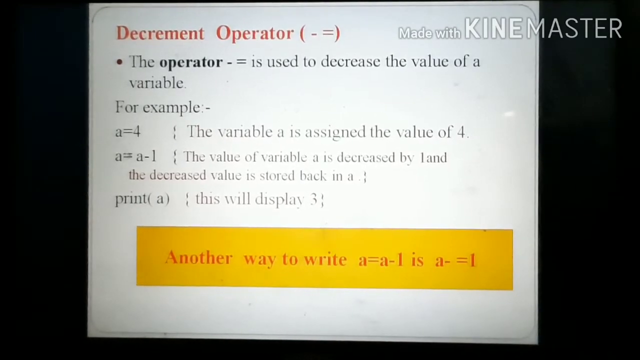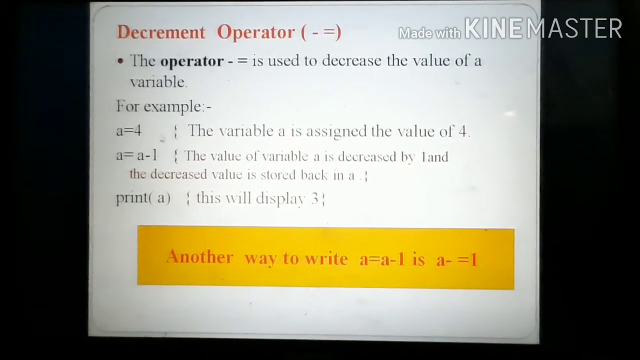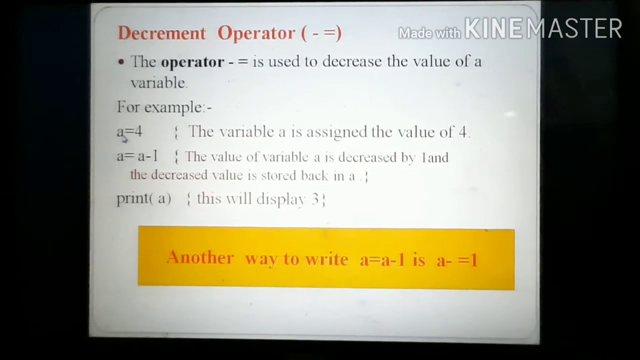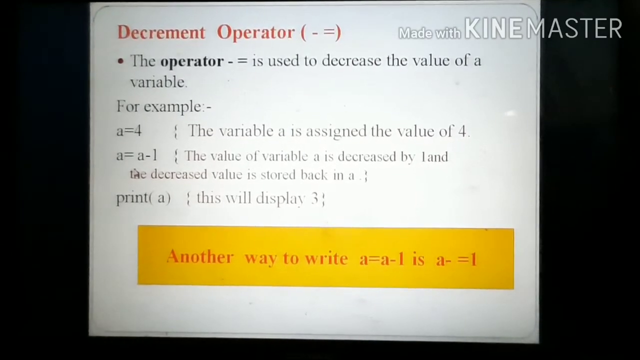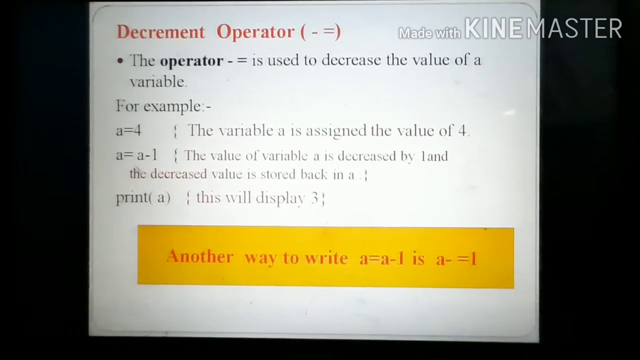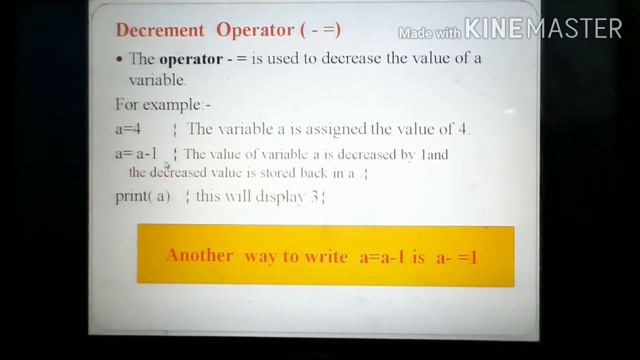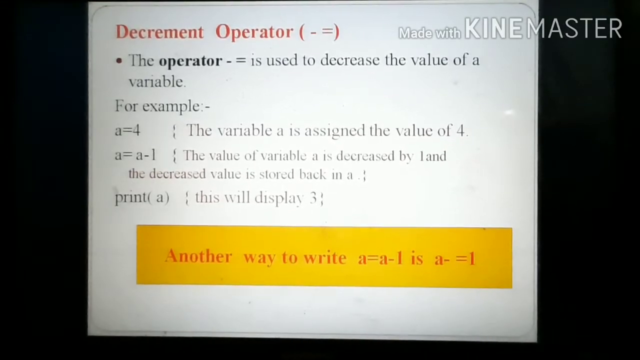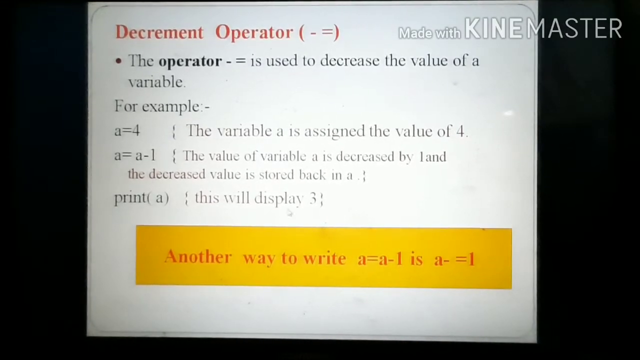For example, a equal to 4. a is a variable which contains the value 4. Now the statement a is equal to a minus 1. That means 1 is subtracted from the value of a. a contains 4, 4 minus 1 is 3. If you print the value of a after this statement, the result will be 3.